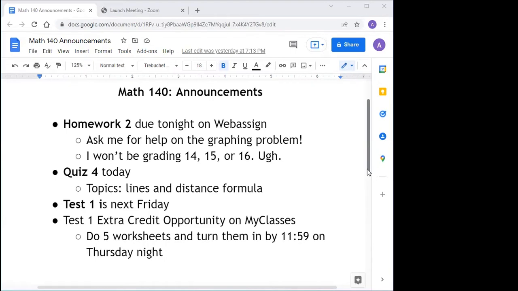So let's take a look at this review. The very first page is a list of topics that might be on the test. For example, solving linear equations might be on the test, right? Everything on the first page is game for the test if you want a list of topics to check through when you're studying.